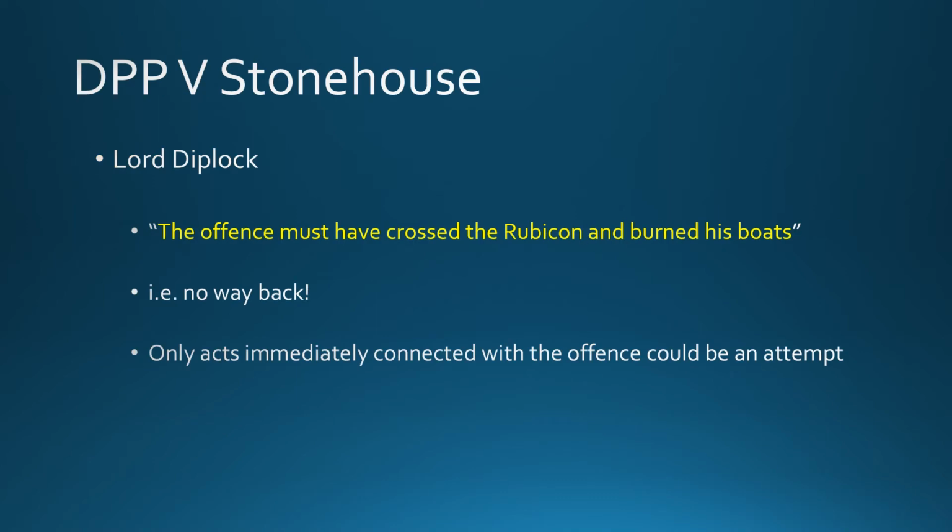And as Lord Diplock said in Stonehouse, the offender must have crossed the Rubicon and burned his boat. This is a more extravagant, different way of putting it. But what Lord Diplock is saying is there's no way back. They're in the commission of the crime, and that they're stopped is, in a sense, irrelevant. They are criminally liable at this point. Now, it is important to note that only acts immediately connected to the offence could be an attempt.